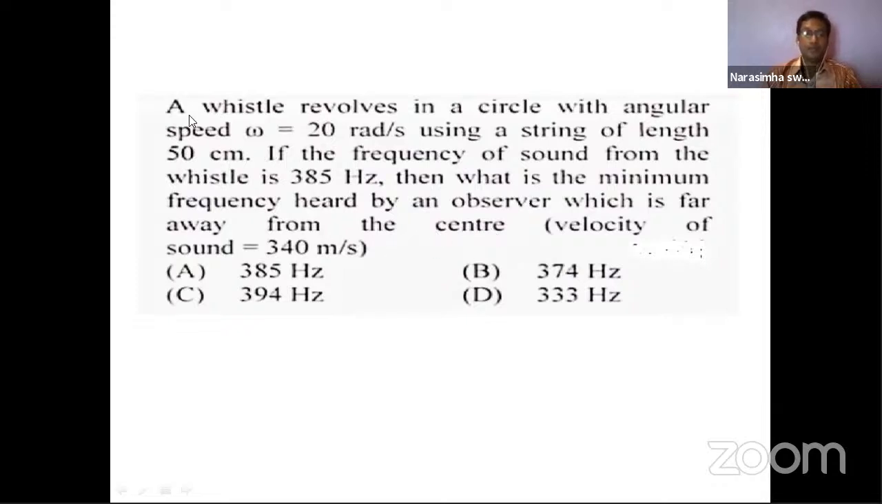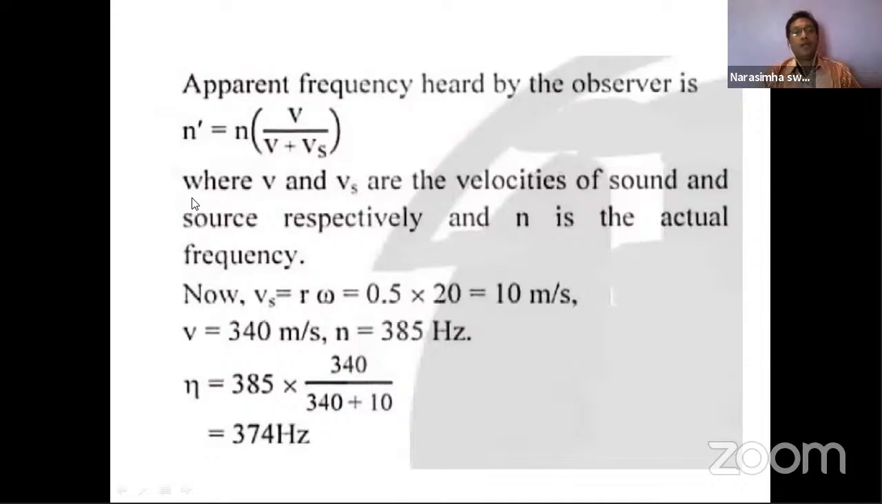So the whistle revolves in a circle with an angular speed of 20 radians per second using a string of length 50 centimeters, and the frequency of the sound from the whistle is 385 hertz, and we need the minimum frequency heard by the observer. The observer is very far from the center of that circle, and the velocity of sound is given as 340 meters per second. What is asked? The minimum frequency heard by the observer. Okay, so here is the solution.